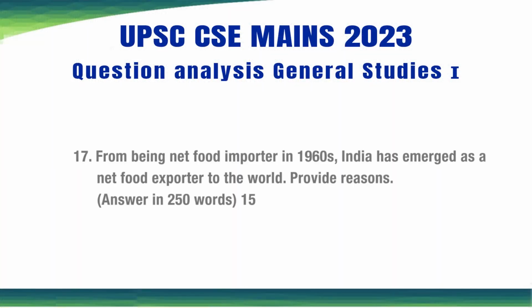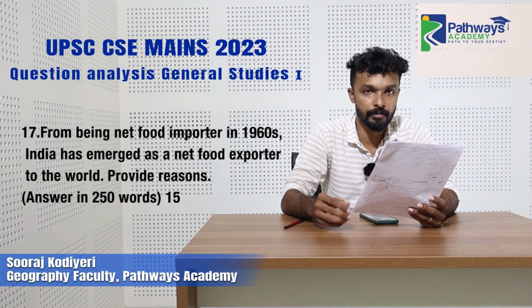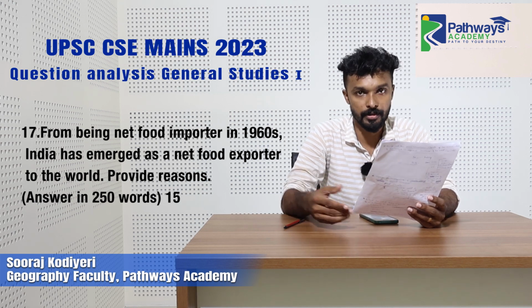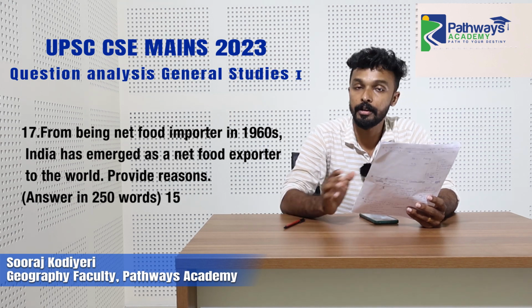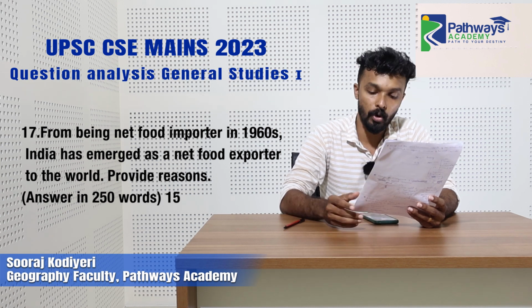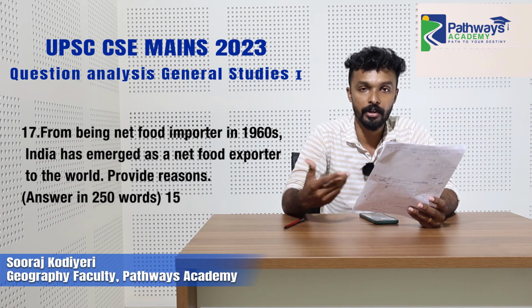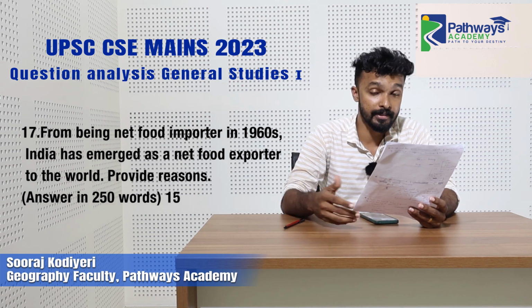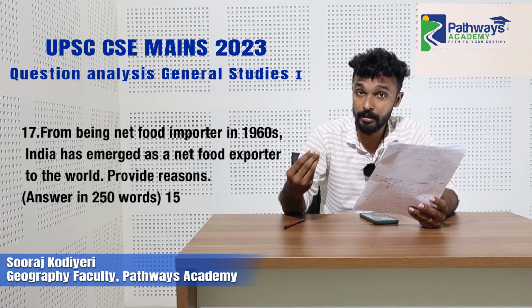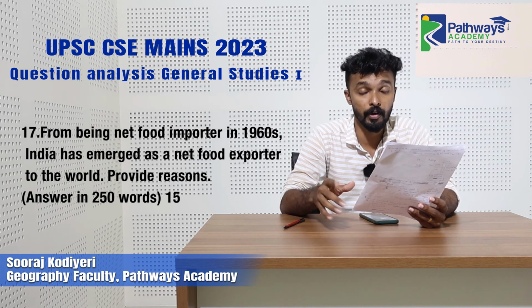And the 17th question: from being a net food importer in the 1960s, India has emerged as a net food exporter to the world. Provide reasons. So here they are directly asking for the reasons. It's a 250-word question. You can start the introduction with the onset of the Green Revolution in the 1960s. The Green Revolution is all about hybrid seeds, genetic engineering, research and development, and fertilizer use, chemical fertilizer and pesticide use, undermining the environment and so on.